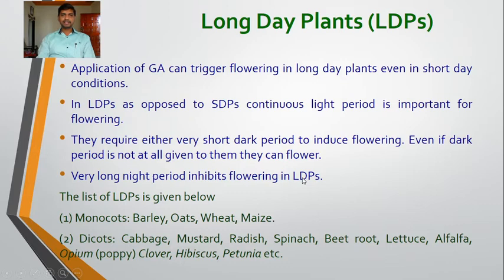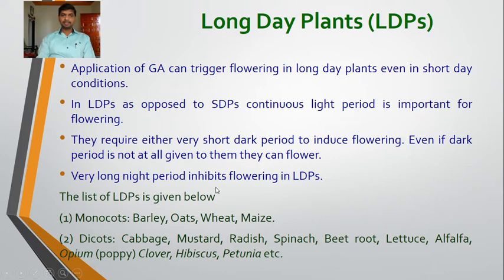Application of gibberellic acid can trigger flowering in long day plants even in short day condition. In long day plants, as opposed to the short day plants, continuous light period is important for flowering. They require a very short dark period to induce flowering. Even if dark period is not given at all to them, they can flower.